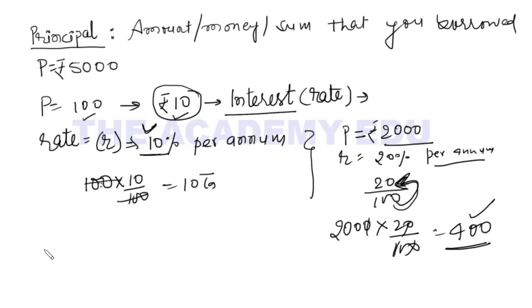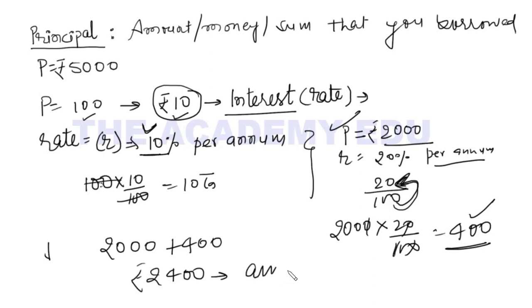Suppose this one is the question. So 2,000 is the principal which I borrowed from him, and 400 is the simple interest. So I have to pay him 2,400. So this is called amount, right? So what is amount? Amount is always principal plus simple interest. Got it?